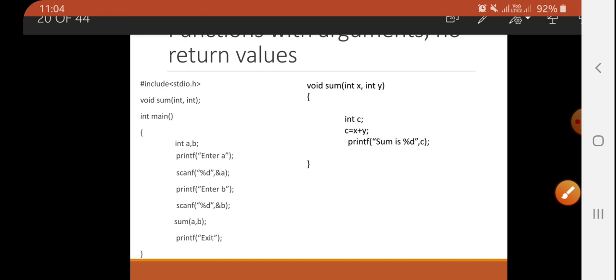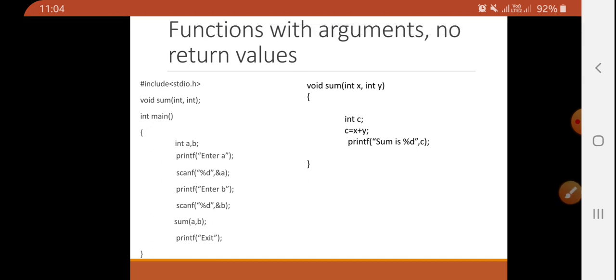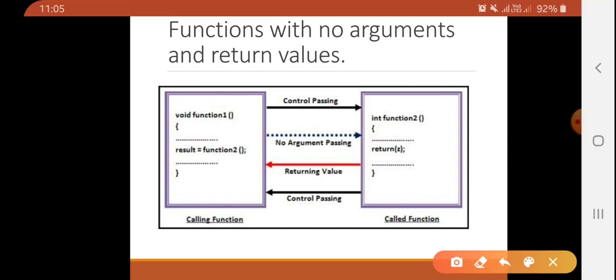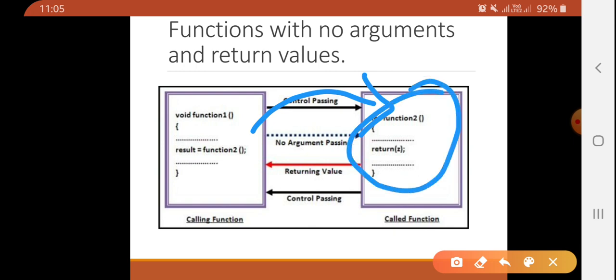Hope it's clear. Now third, function with no argument and return a value. So now we are not transferring any data from main to this function, but this function will return some value to the calling function.